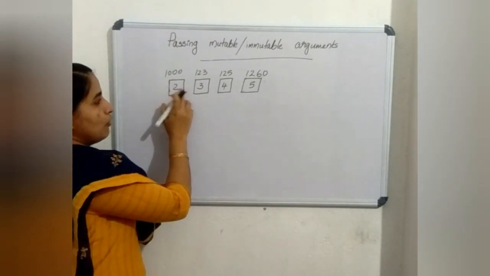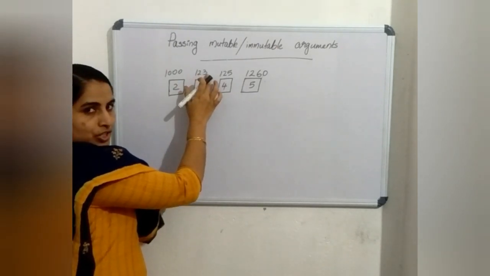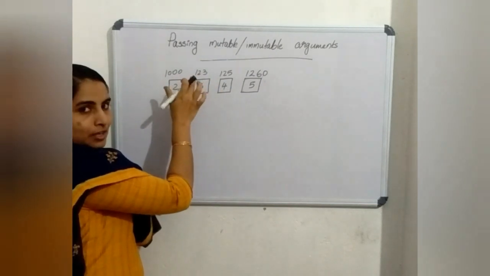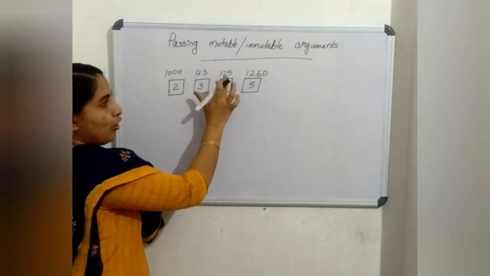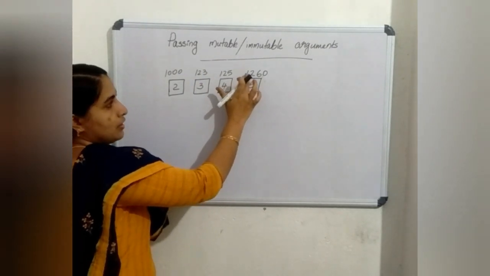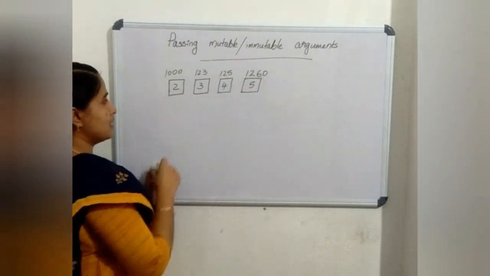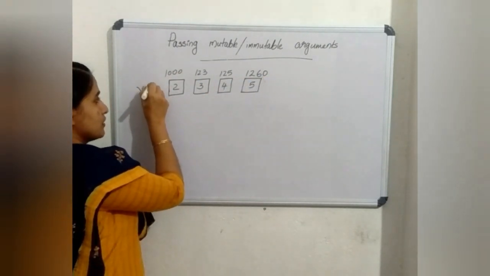Suppose data value 3 is stored at location 123, that is the address of the memory location, 4 in location 125 and 5 in location 1260. These are the addresses and these are the values.